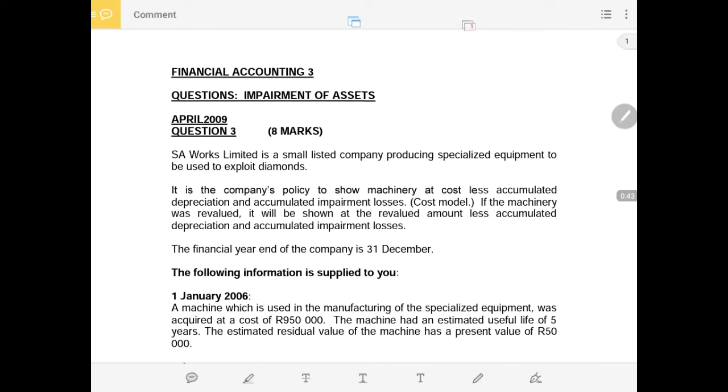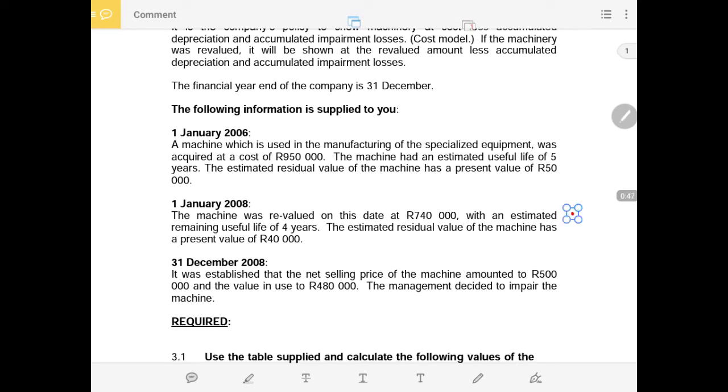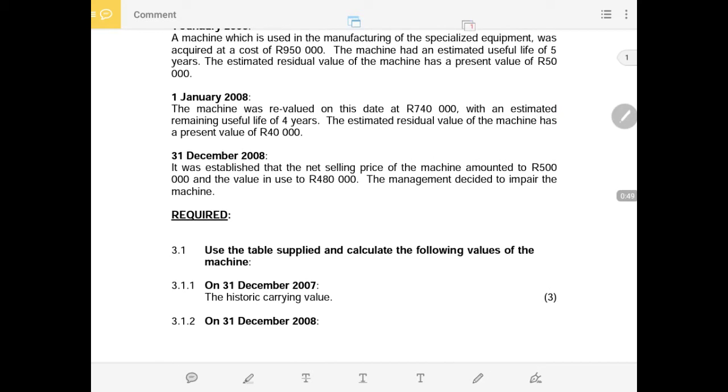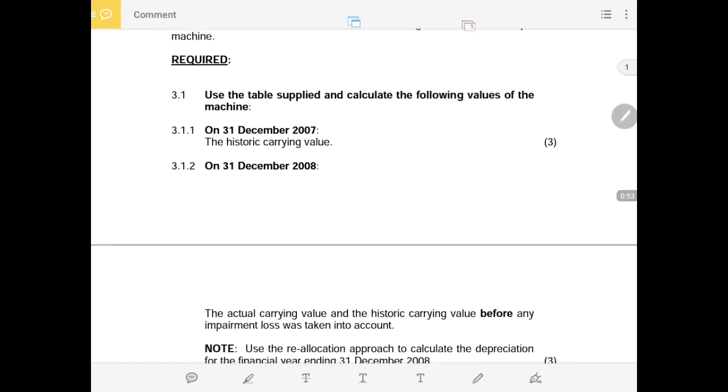Before reading the information provided to us, it is always recommended that we first go through the requirements and know what we are required to do.